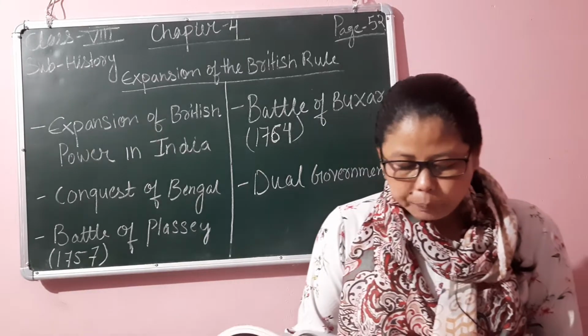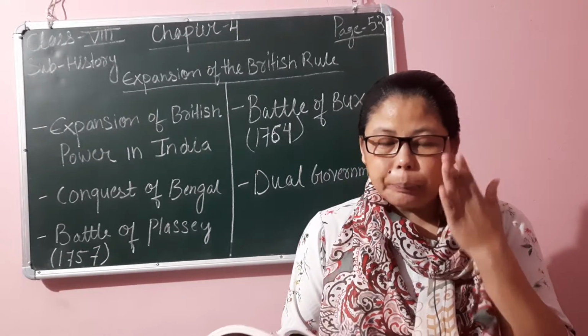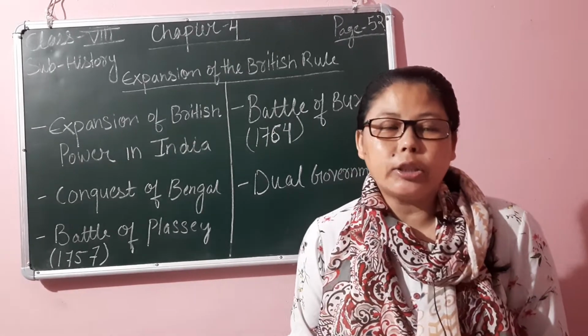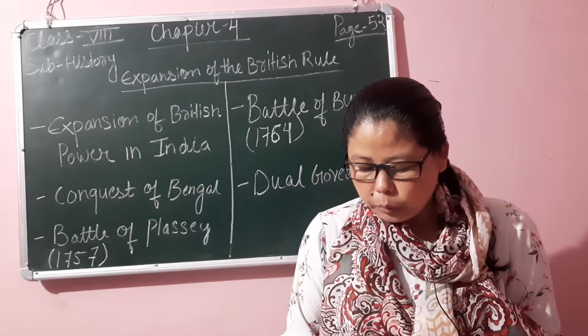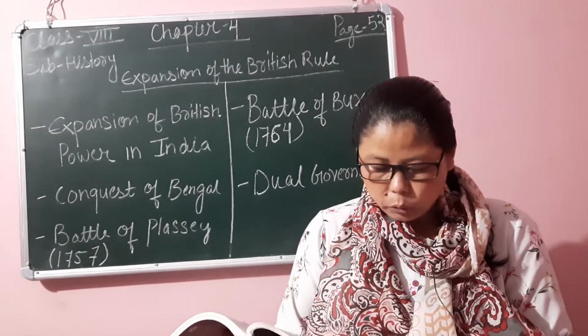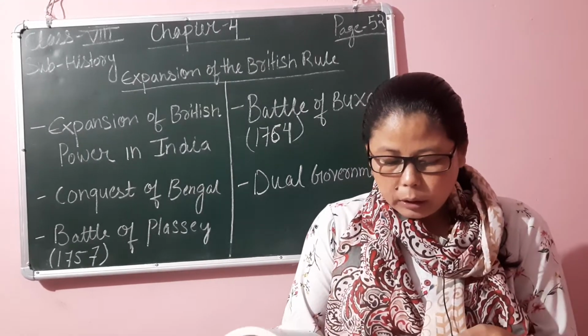All the other trading companies, meaning the Portuguese, the Dutch, the French and the English, were all given the opportunity to colonize India to promote their commercial interests.